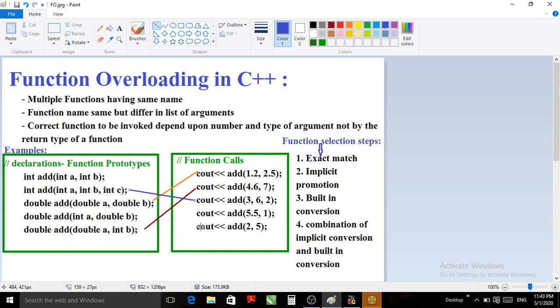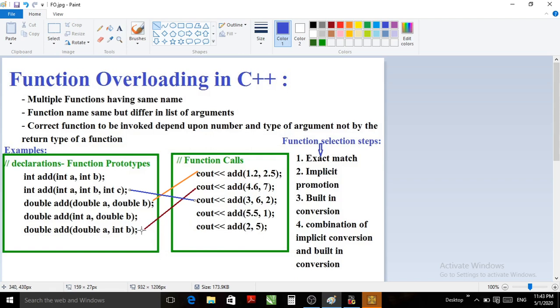For the fourth statement, cout add 5.5, 1. First double, second integer. That means compiler will check for the function having first parameter as double, second parameter as integer.